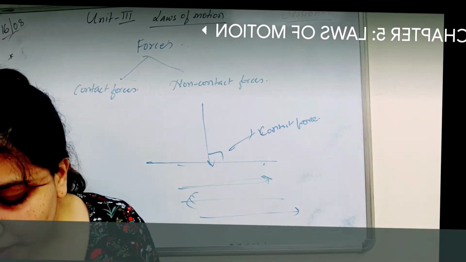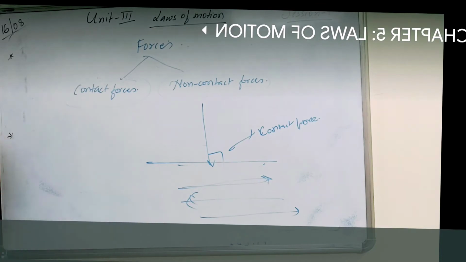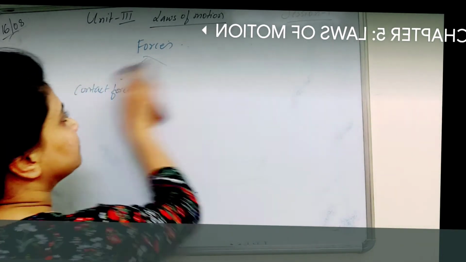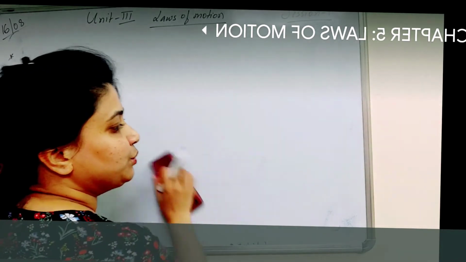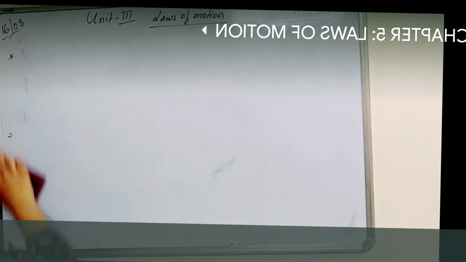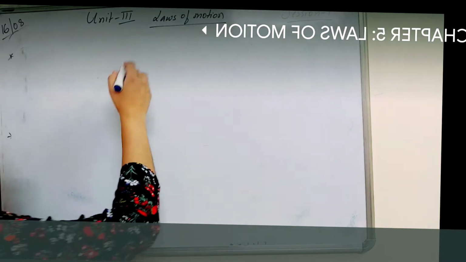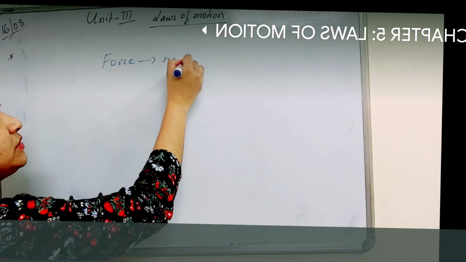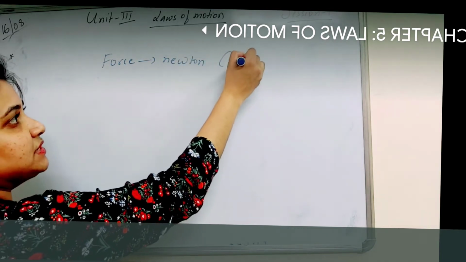Then next, how is force measured? What is force, children? Let us study the units of force. Is it a vector quantity or a scalar quantity and all of that? So force was given by Newton. So definitely the SI unit of force is what? Newton. Symbol is N.